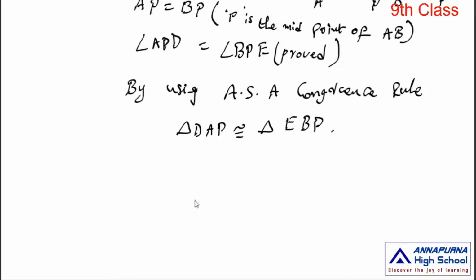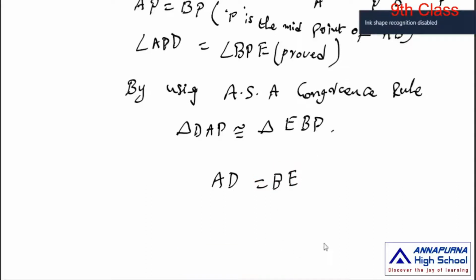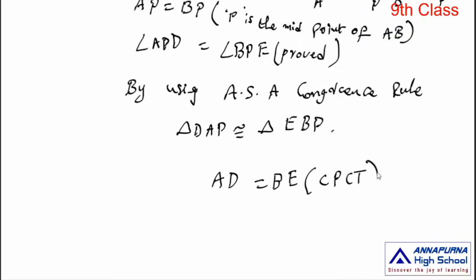Therefore, AD is equal to BE, since CPCT. What is the meaning of CPCT? Corresponding parts of congruent triangles. This is the second condition.